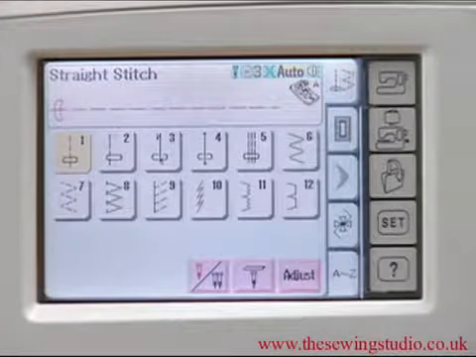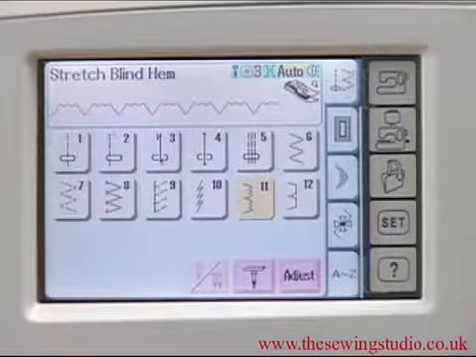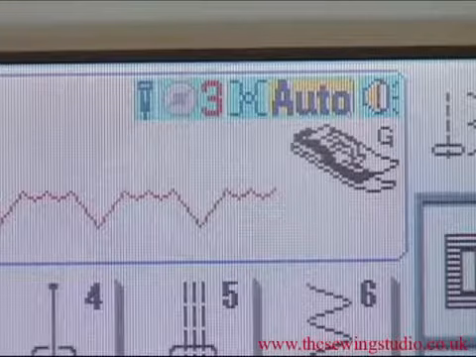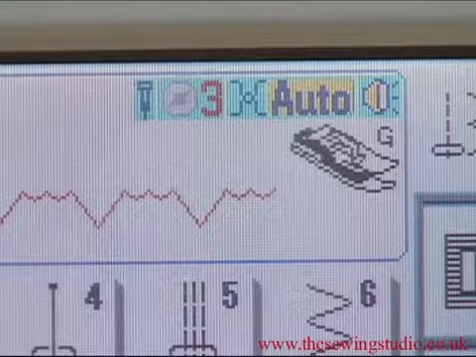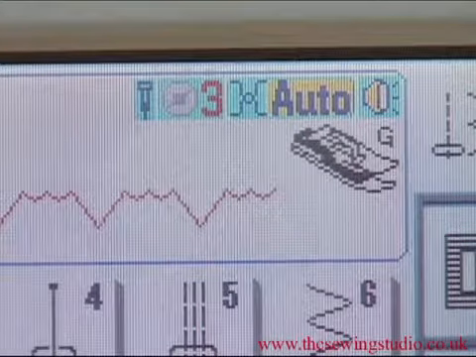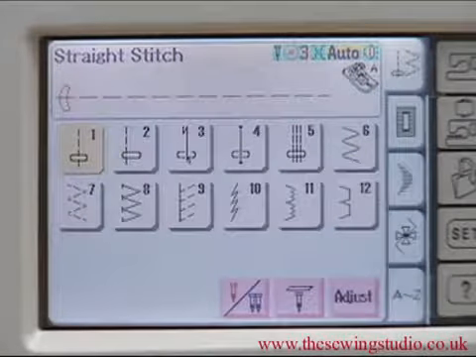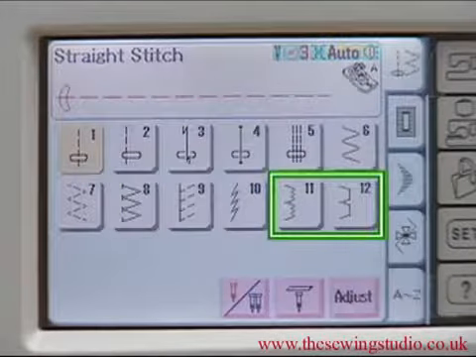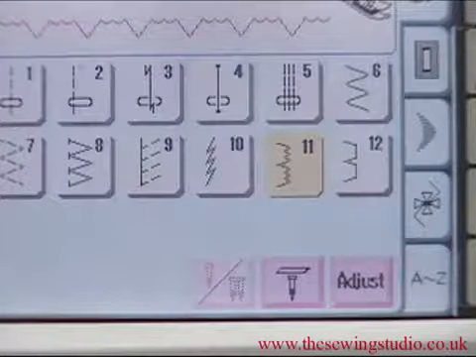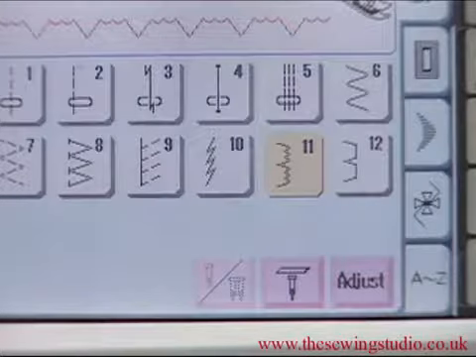To select a pattern, simply press the pattern icon key on the visual touchscreen. The selected pattern will be shown in the window along with the recommended machine setting and foot. The Memory Craft 9700 is programmed to optimize the stitch length and width. Utility stitches. The utility stitches consist of 12 patterns for seaming, overcasting, blind hemming, and other useful stitches.